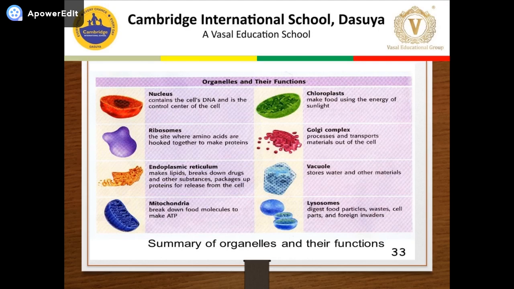Lysosome: the cell organelle called the suicide bag of the cell is the lysosome, because it digests its own cell organelles during emergency. That's why it is called the suicide bag. It digests food particles, wastes, cell parts, and foreign invaders. So daily we discuss one organelle in detail. Today I'm going to discuss mitochondria.